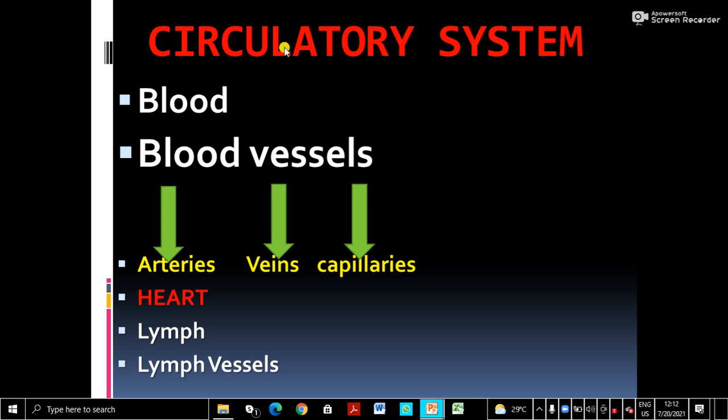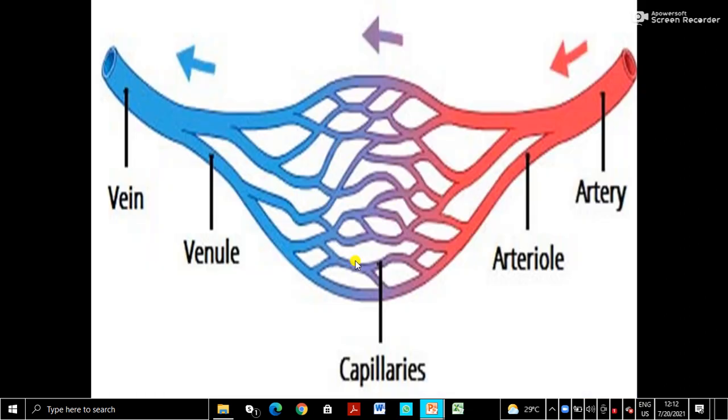So the circulatory system, or transport system, consists of blood vessels, lymph and lymph vessels, and the heart. Today we will learn about the blood vessels and lymph, and the heart I will explain in the next video. Blood vessels are of three types: arteries, veins and capillaries. So here is the diagram.